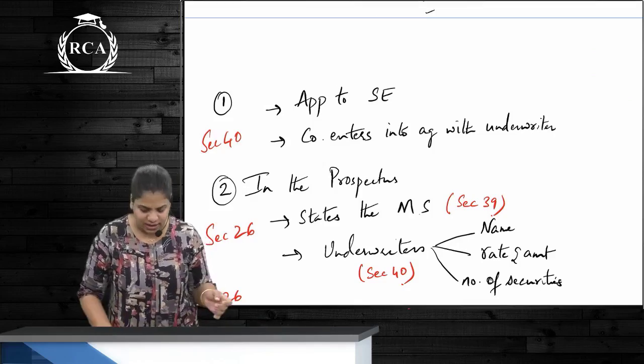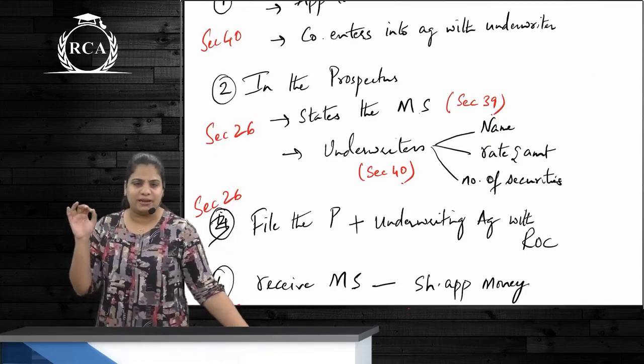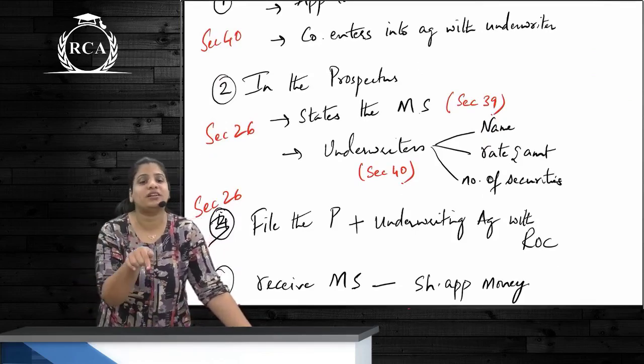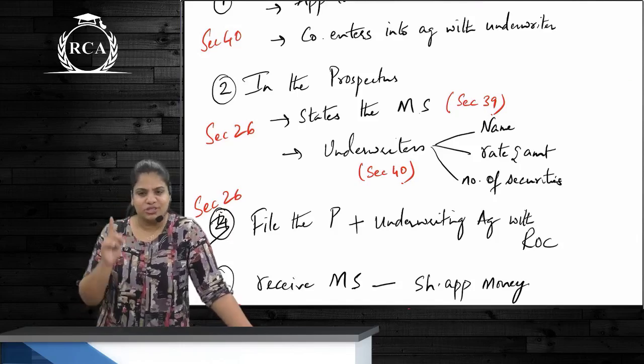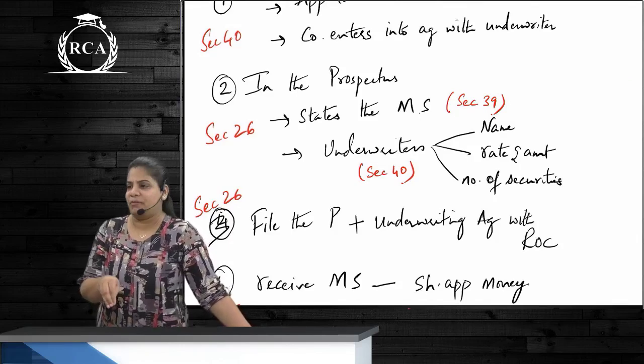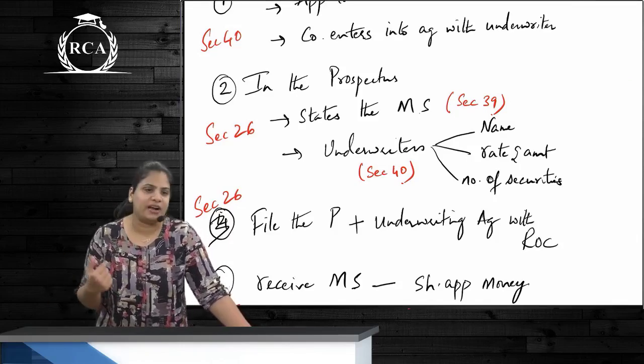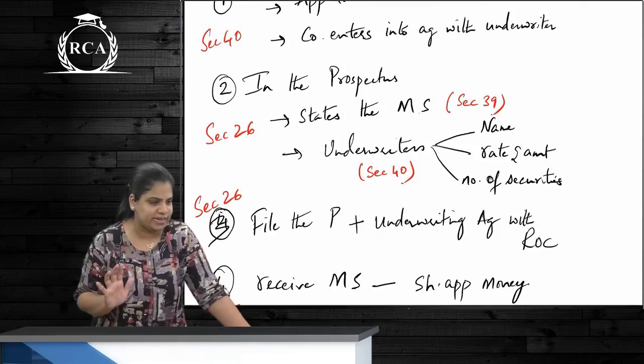Correct? Then the company makes the prospectus. While making the prospectus, they will specify the minimum subscription, which is the amount stated as minimum subscription in the prospectus or as specified by SEBI in case of listed companies.